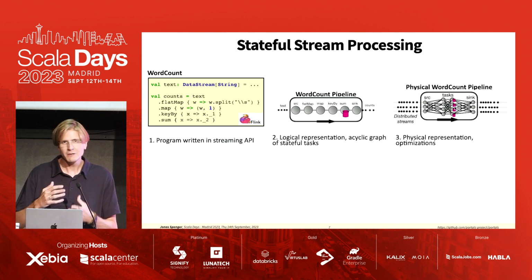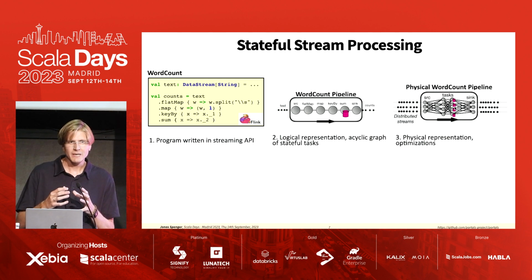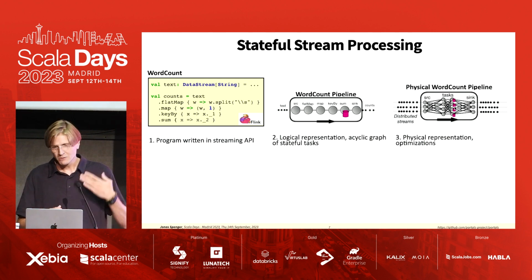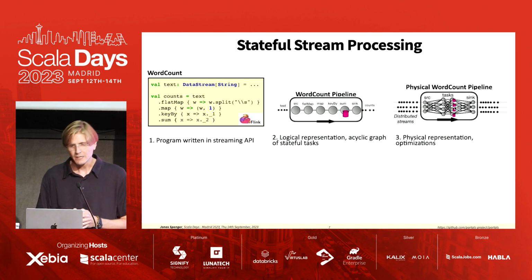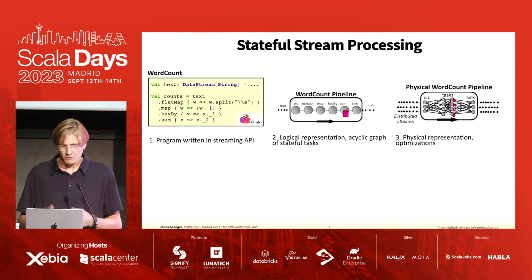So we might have a single logical definition of a task that's executed in parallel on the data. So this is what we mean by data parallelism. So we can use this to process large amounts of data, and consequently it has been very successful.